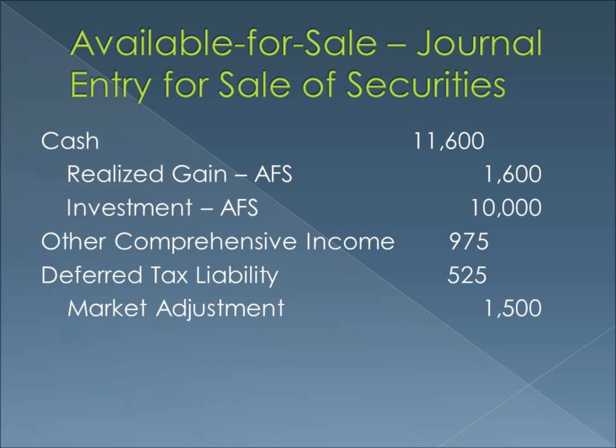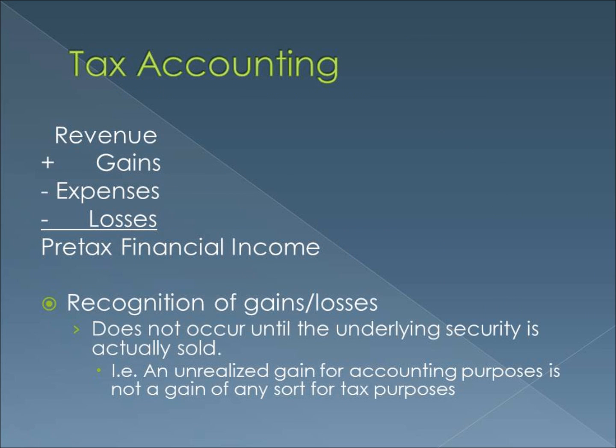Every time we recognize an unrealized increase or decrease to OCI, we must recognize it net of taxes, thus yielding a debit to OCI of $975, a debit to deferred tax liability for $525, and a credit to the market adjustment account for $1,500. This journal entry effectively closes the market adjustment account and the unrealized increase to OCI for the security. We will now discuss the tax accounting issues related to securities.